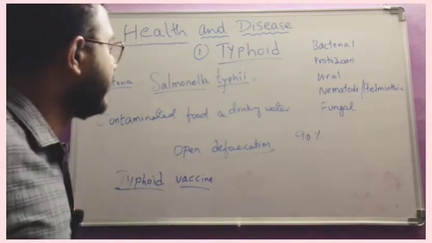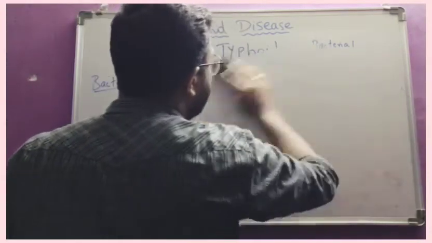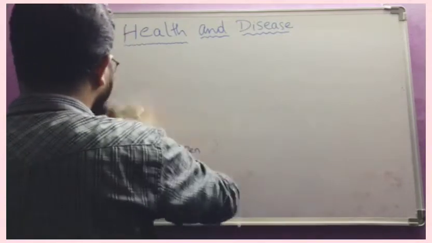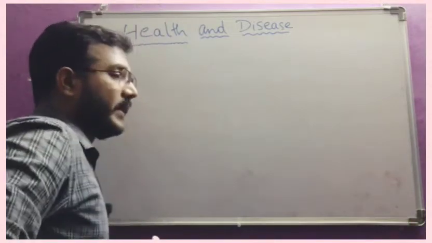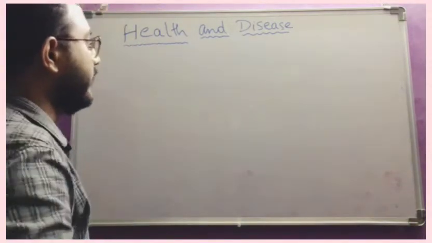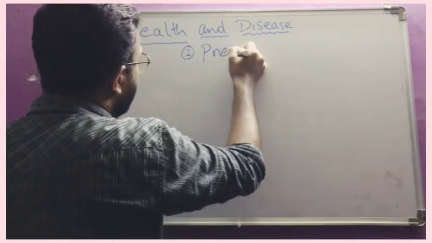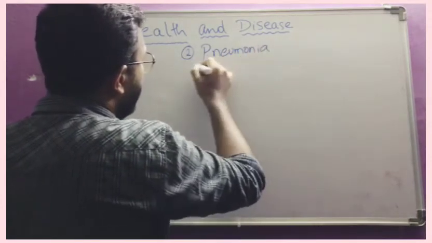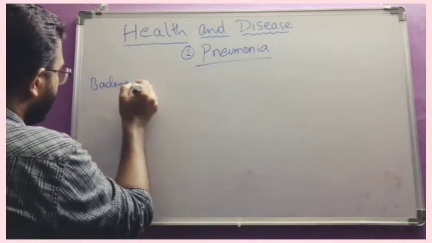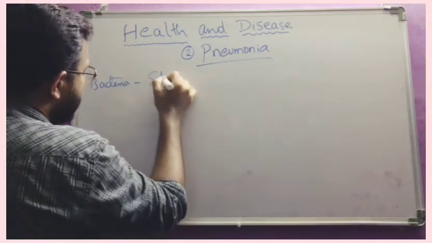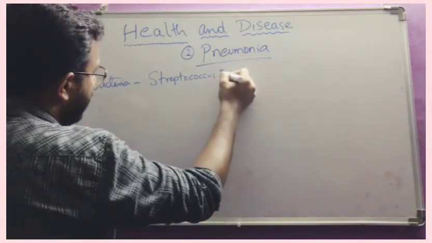Now we go to the next disease, that is pneumonia. This is a very serious disease that affects the respiratory system, and we are now seeing the same cases in persons affected with COVID-19 also. Pneumonia is also caused by bacteria. This is a bacterial infection. The bacteria is Streptococcus pneumoniae.